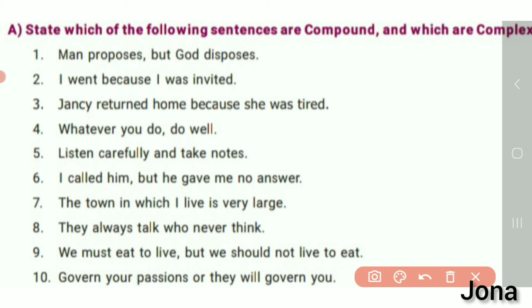Third one, Jency returned home because she was tired. Here we have Jency returned home and she was tired as two clauses there. It has a finite meaning there. In between we have because as the conjunction. So we can say this sentence is complex.